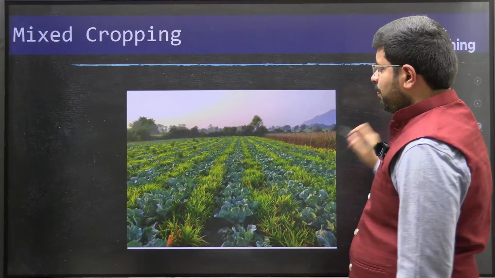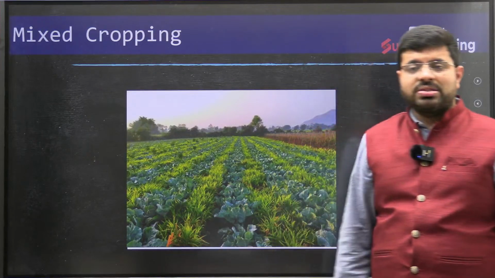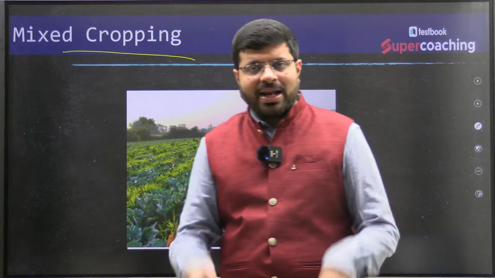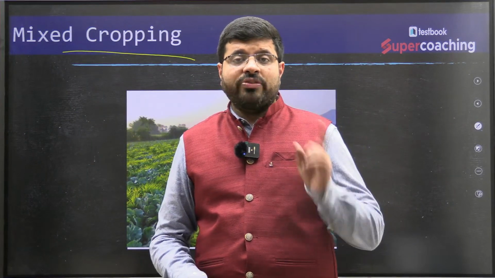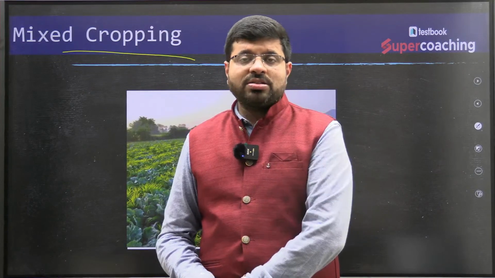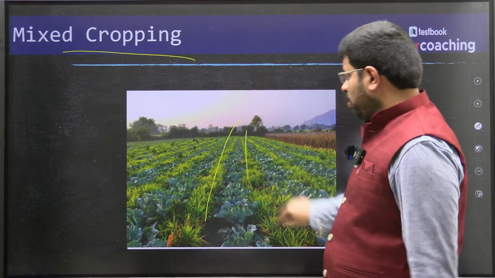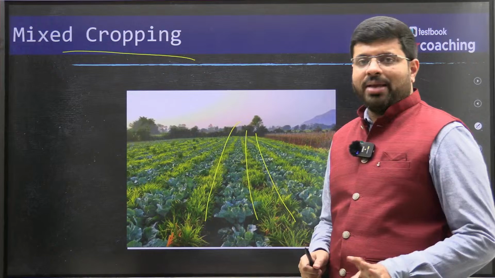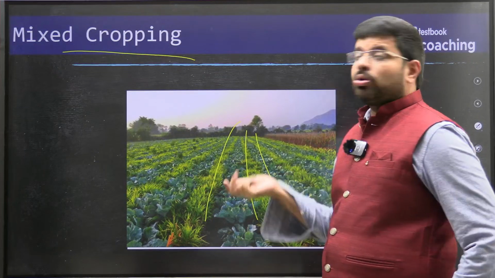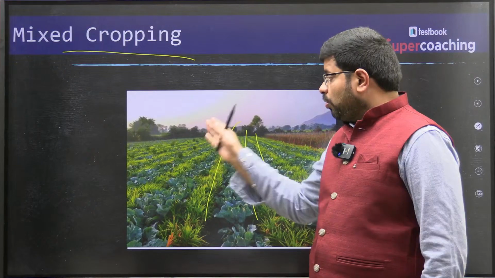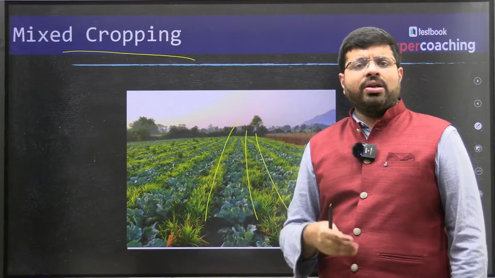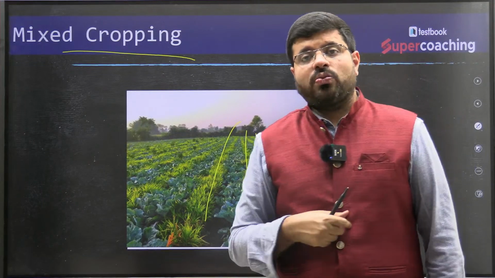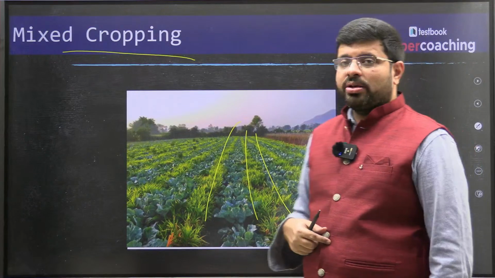And there is also another term we can use. This is different, please understand. Mixed cropping is different. Mixed cropping is the same land, but you use different regions of the land, say a row of land, different rows for different varieties of crops. So same land, same time, different crops. You can have 2 rows, 3 rows, 4 rows, 5 rows, so many varieties. Different areas across India practice this. This is also one method of agriculture, mixed cropping.